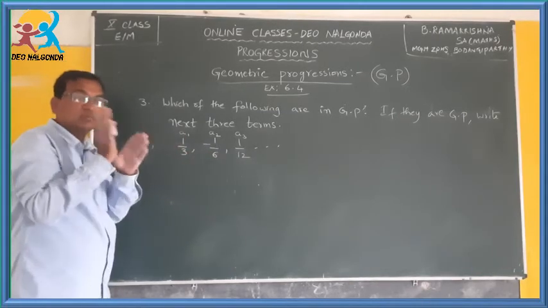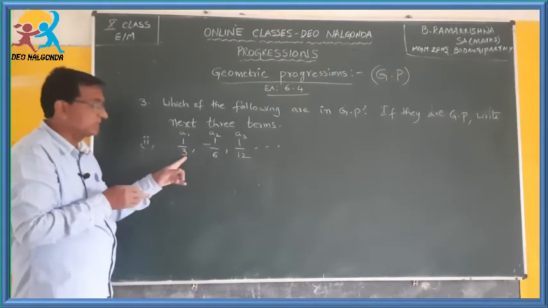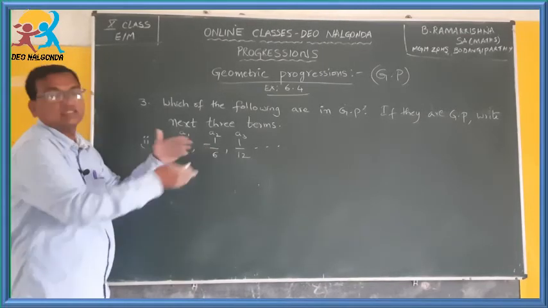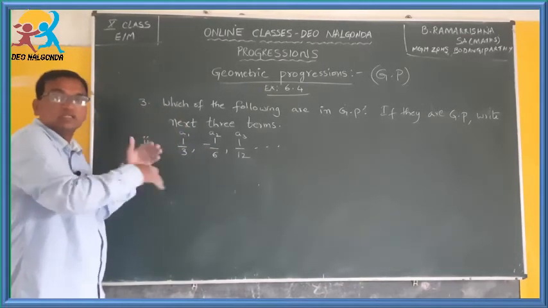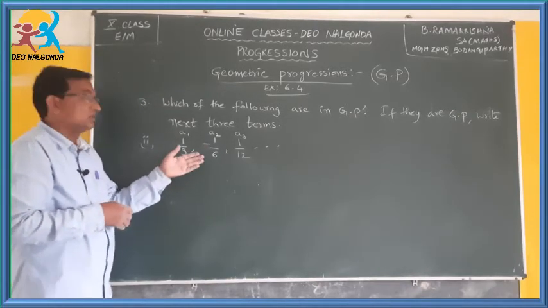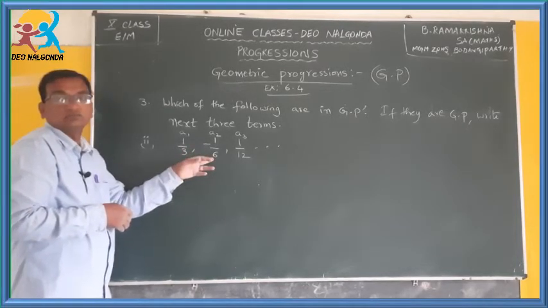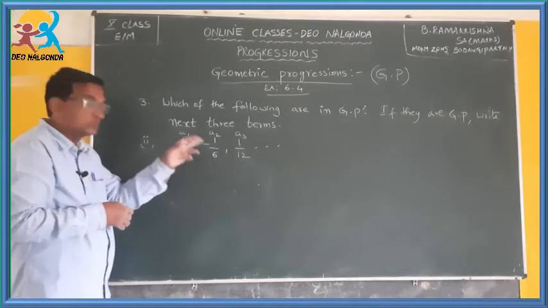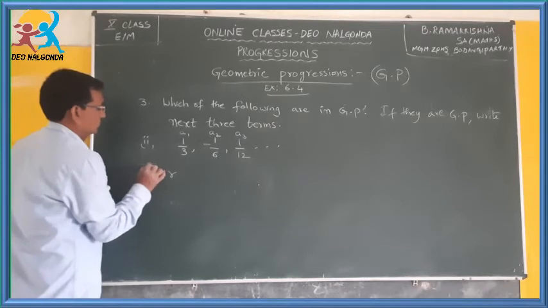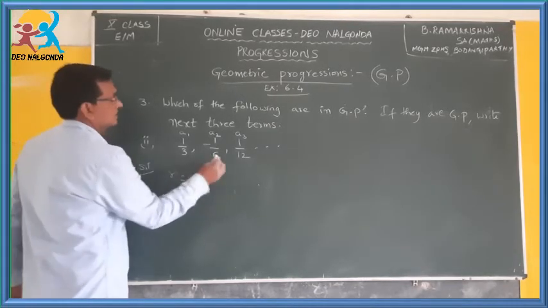What is important is that the succeeding term should be divided by the preceding term, not the preceding one divided by the succeeding one. That is how you did in arithmetic progression: the difference there, you subtract the preceding term from the succeeding term. Here the succeeding term should be divided by the preceding term, means R is equal to A2 by A1. First you find this. What is A?